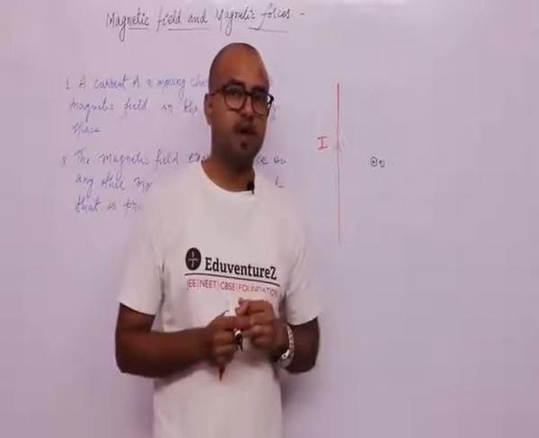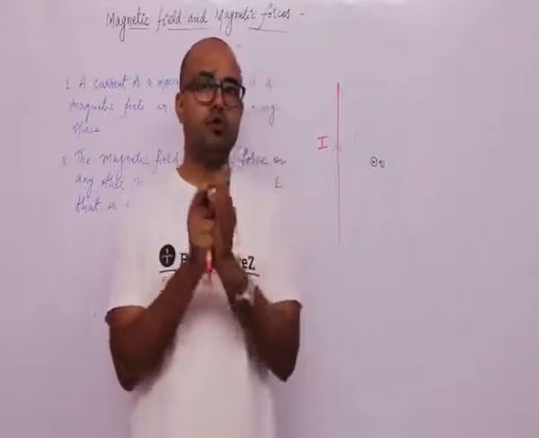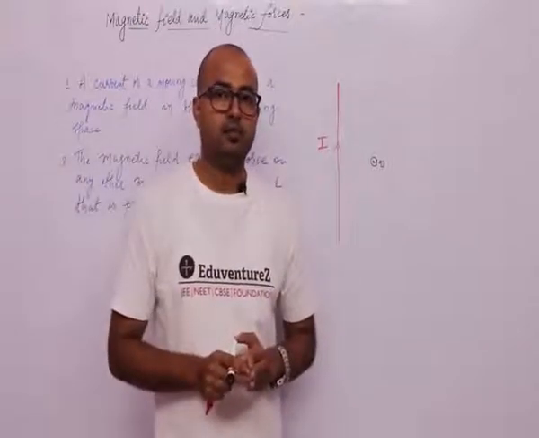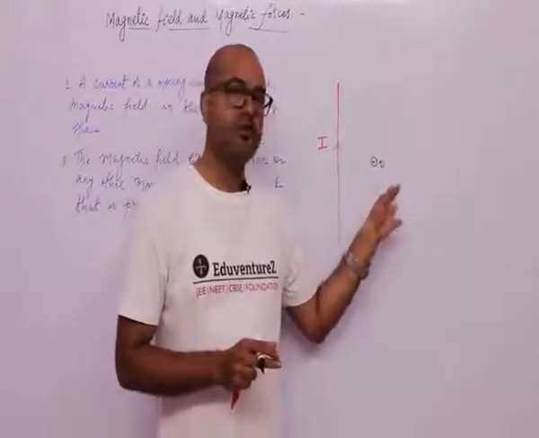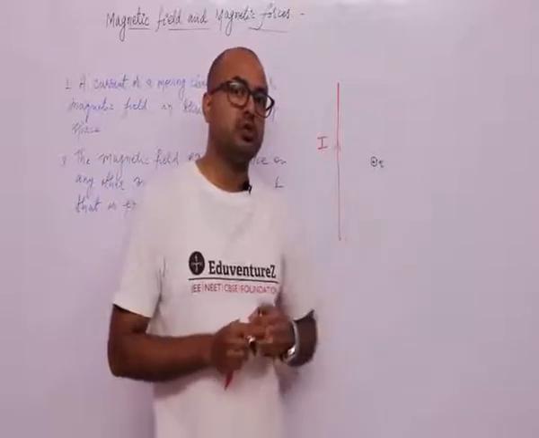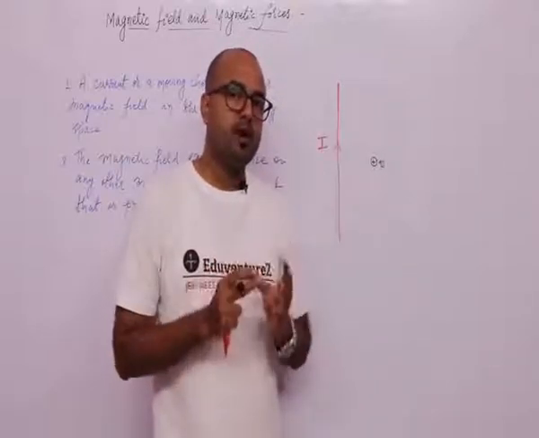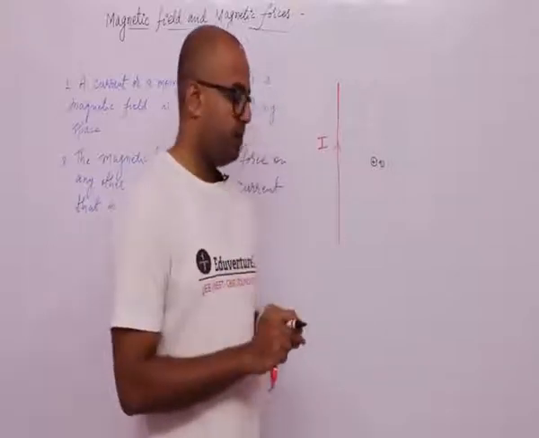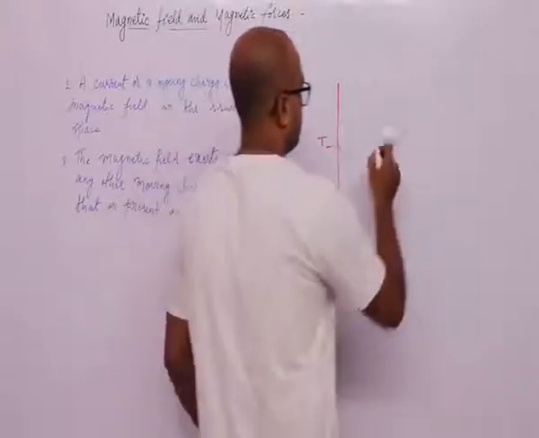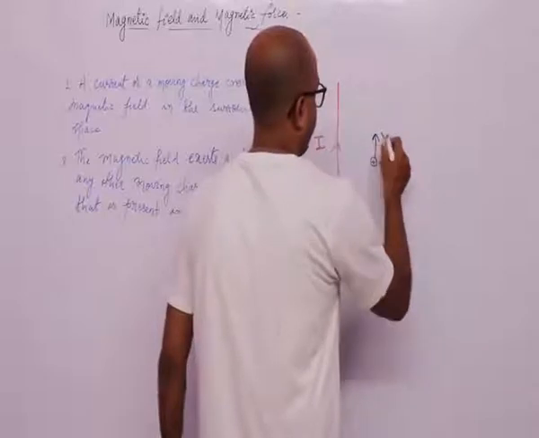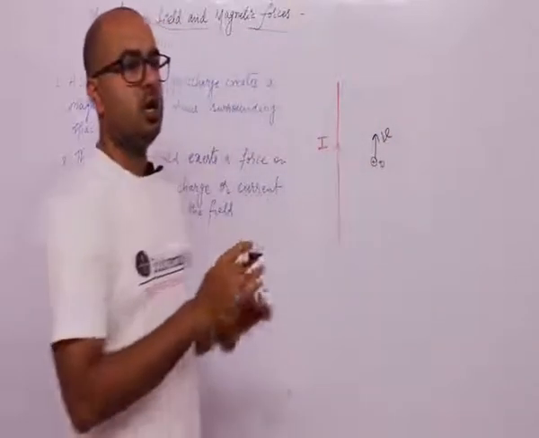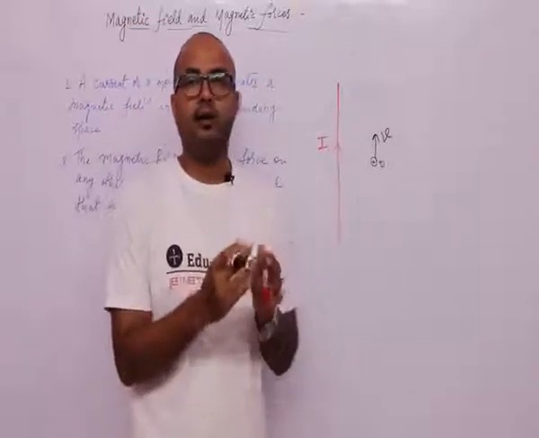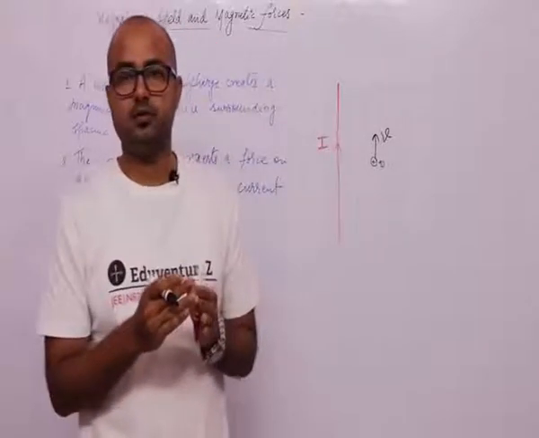But if the charge moves with constant velocity, means we are providing some velocity v to this charge, it starts creating magnetic field around itself.